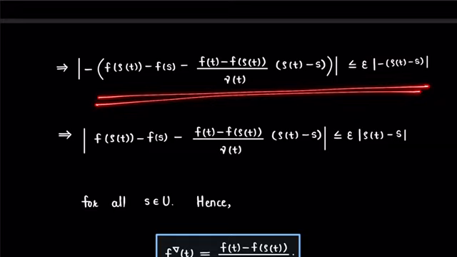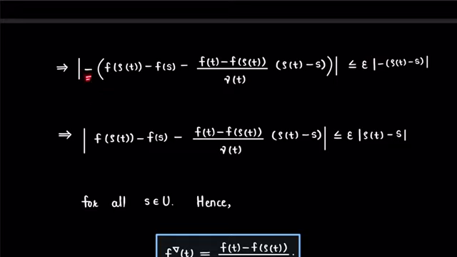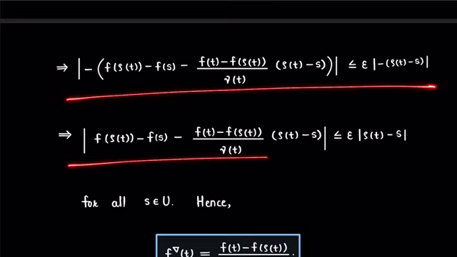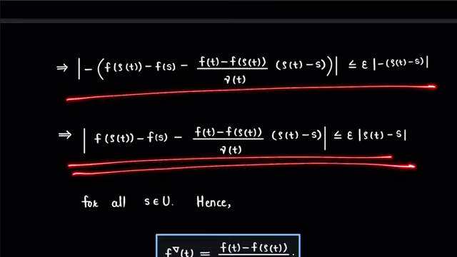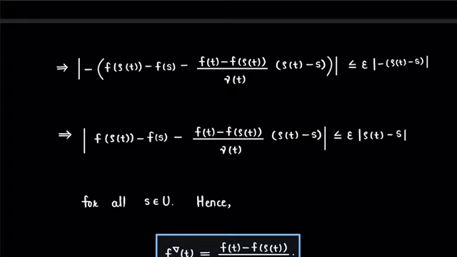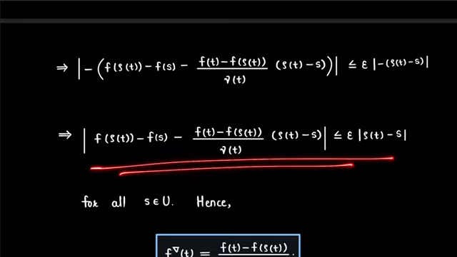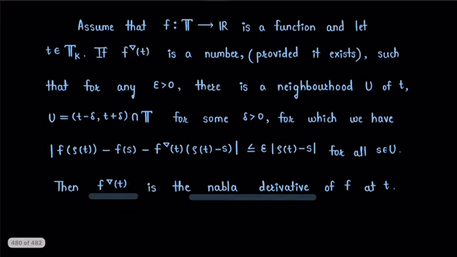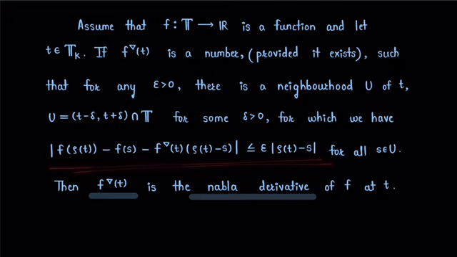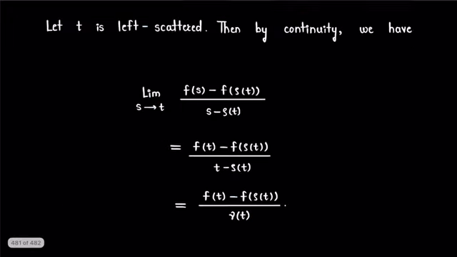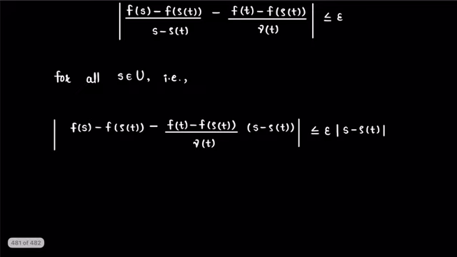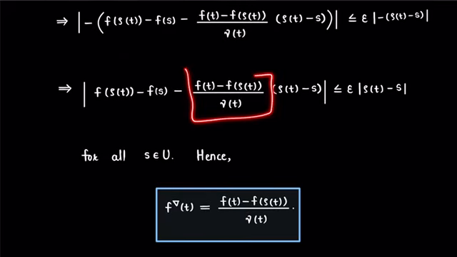Now, in the next term, we will take minus common from each term. So, we get this term. Now, this minus will be eliminated because here is the modulus sign. So we will get this term: modulus of f of rho t minus f of s minus f of t minus f of rho t divided by nu t multiplied by rho t minus s is less than or equal to epsilon times modulus of rho t minus s. Now, observe this term. This term coincides with the term in this condition, only f nabla t is replaced by f of t minus f of rho t divided by nu t.